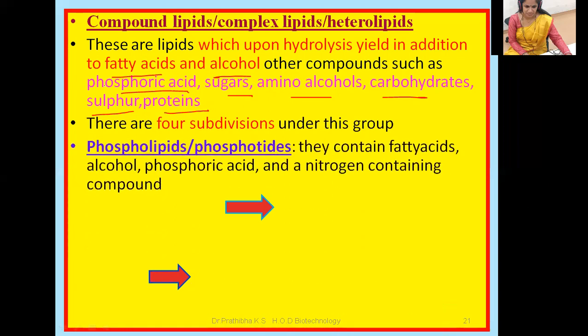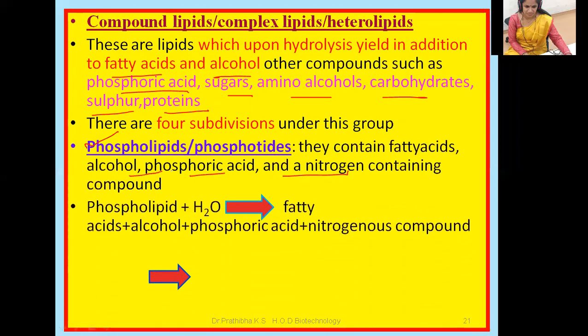A very, very important one I'm going to mention here is phospholipids, or phosphatides. They contain fatty acids, alcohol, phosphoric acid, and nitrogen-containing compounds. Phospholipids upon hydrolysis yield fatty acids, alcohol, phosphoric acid, and nitrogenous compounds.